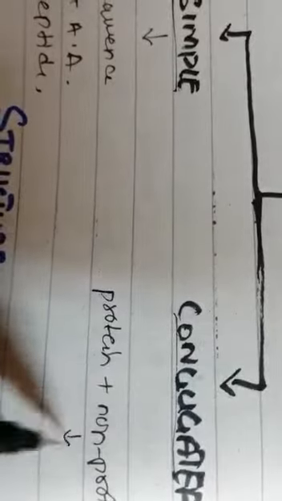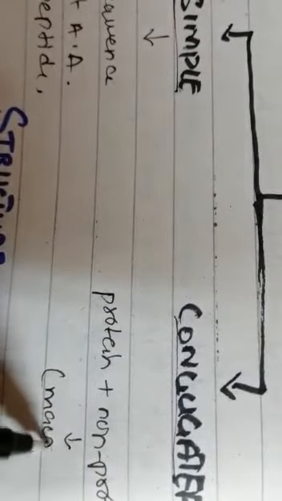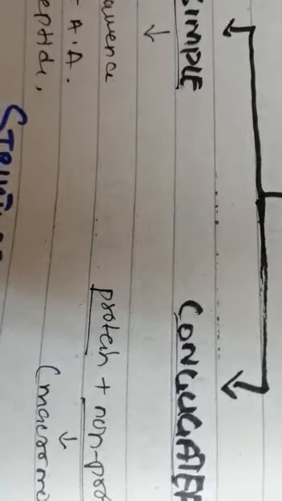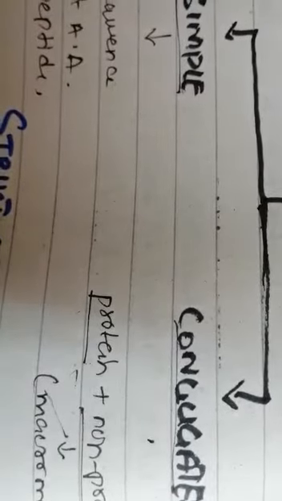Now the conjugated protein includes a protein part combined with a non-protein group. It can be a fatty group, an alcohol, or any other macromolecule other than protein. So when the proteinous part is combined with a non-protein group, it is formed as a conjugated protein, conjugated with another structure.